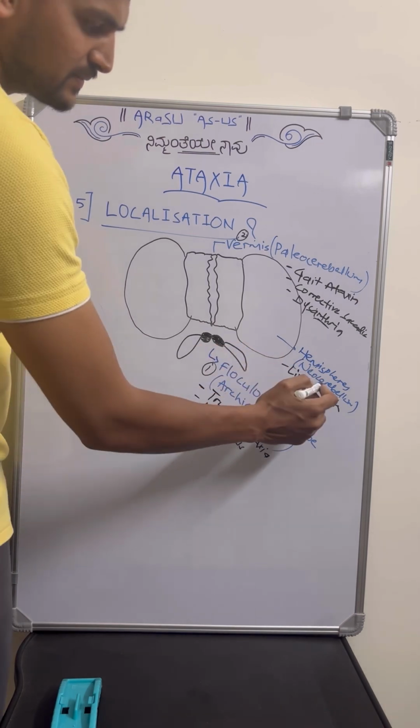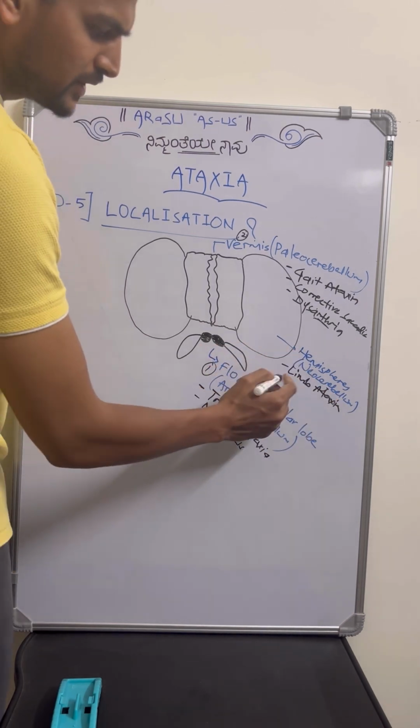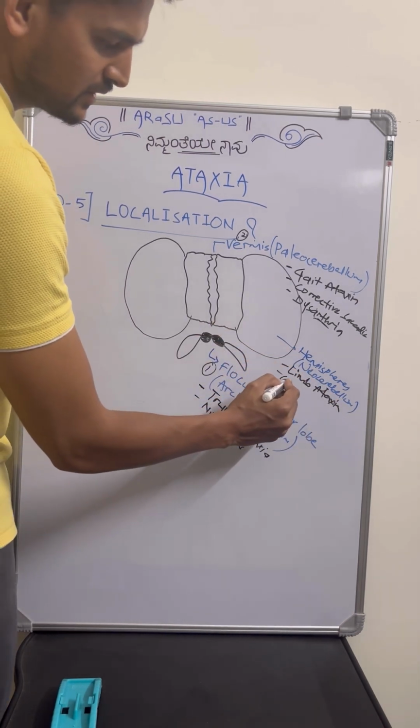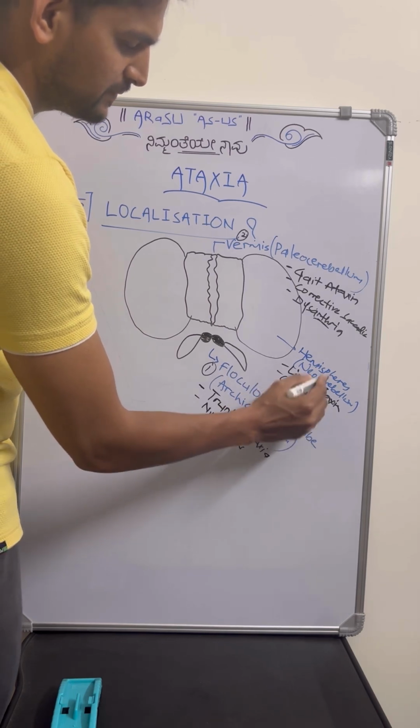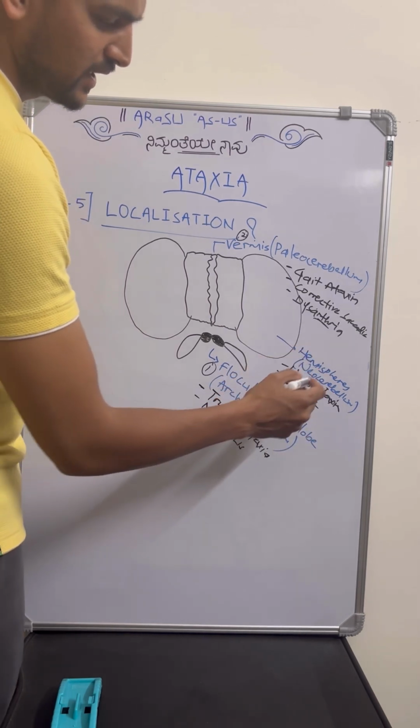And as it is a newer feature, if any cognitive dysfunction is associated with ataxia, we have to consider a lesion in the lateral hemispheres.